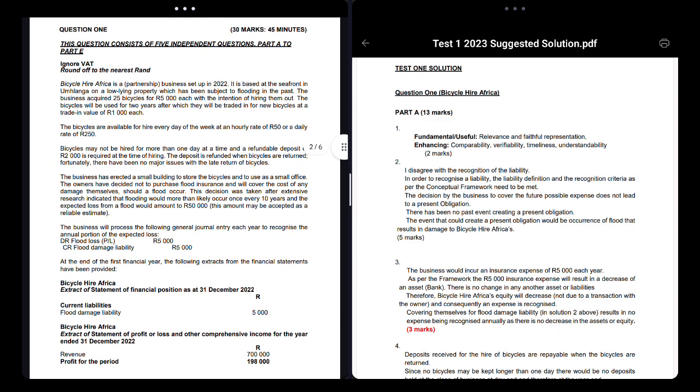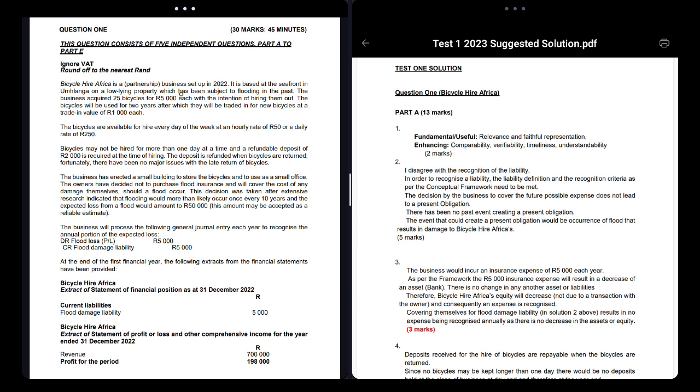So let's start. So, number one, ignore that, round up to the nearest rand. Alright, nearest rand is probably like whole numbers, like 20,523, no decimals, right? So you're a hire shop. Now you set up in the year 2022. It's based in Cape Town. No, it's based in Umhlanga.